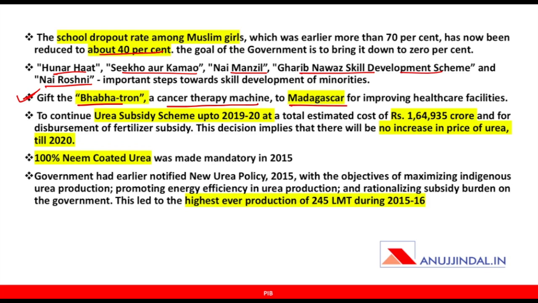The urea subsidy scheme was amended in the year 2015, wherein 100% neem coated urea was made mandatory. Now this scheme has been extended to 2020 with an estimated cost of 1,64,000 crore over these 3 years and not 1 year. This decision implies that there will be no increase in price of urea till 2020. Very important factual information again for RBI and NABARD. Urea, we saw highest ever production in the year 2015-16 of 245 LMT.